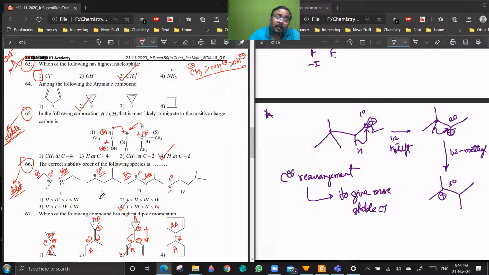So nucleophilicity will definitely be increasing down the group. Are you getting a point? All second period elements will have less nucleophilicity, then third period, fourth period, fifth period. But simultaneously, from CH3 minus to F minus it will decrease, no sir? Won't it balance? No.